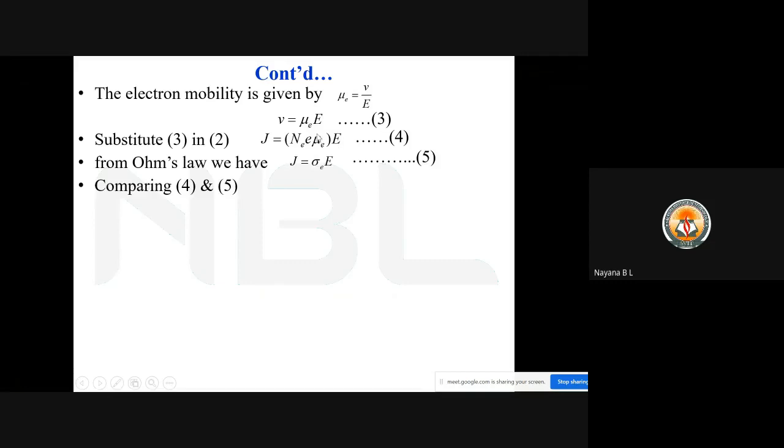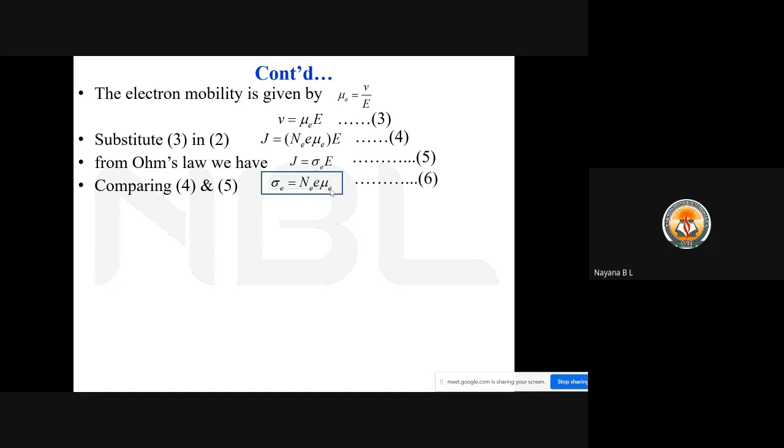We need to compare these two equations because the LHS is equal, so we compare the RHS. What will we get? Sigma_e E equals N_e e mu_e E. So E will get cancelled, and we will get only sigma_e equals N_e e mu_e. We can call this equation number 6.